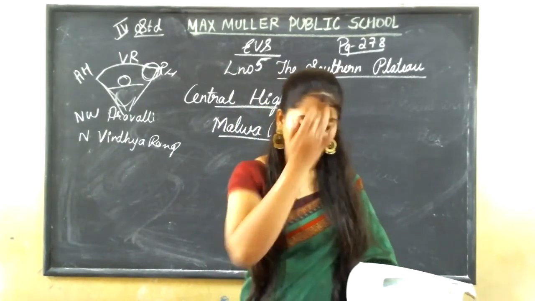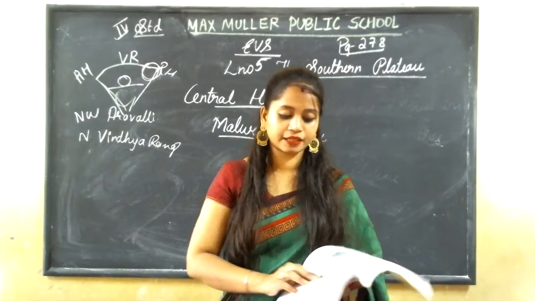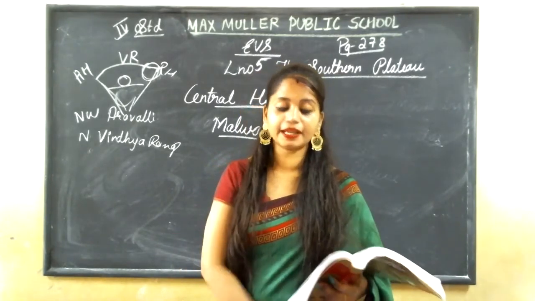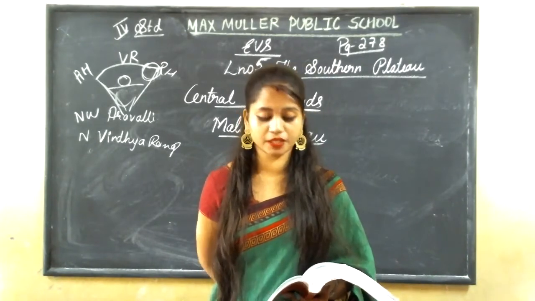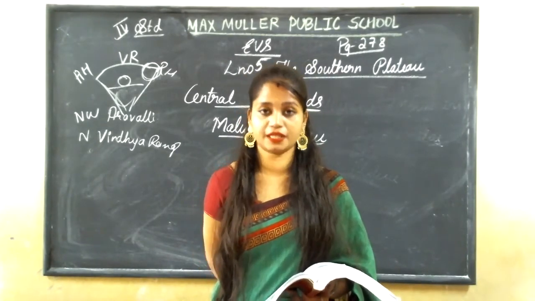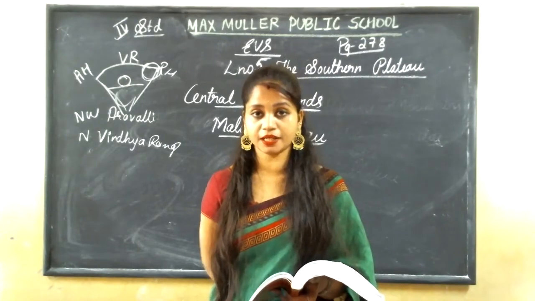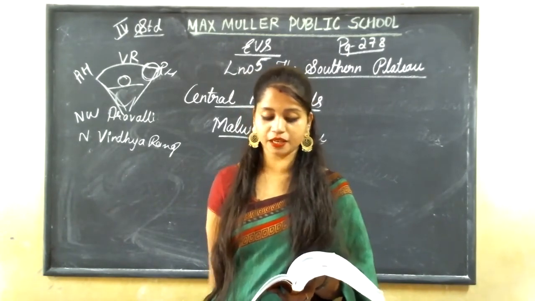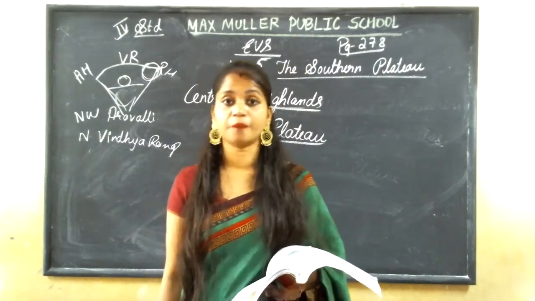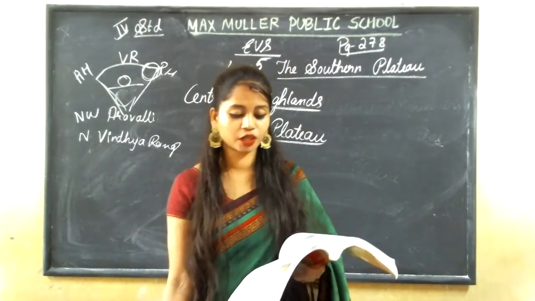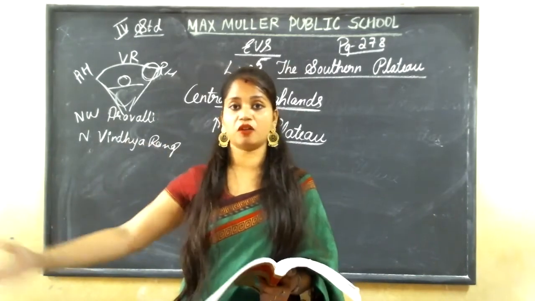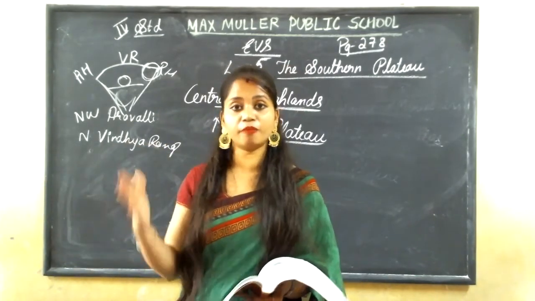The main rivers originating here are the Mahanadi, Godavari, Krishna and Kaveri. These are the main rivers which start up here. They fall into the Bay of Bengal and mix up with the Bay of Bengal.